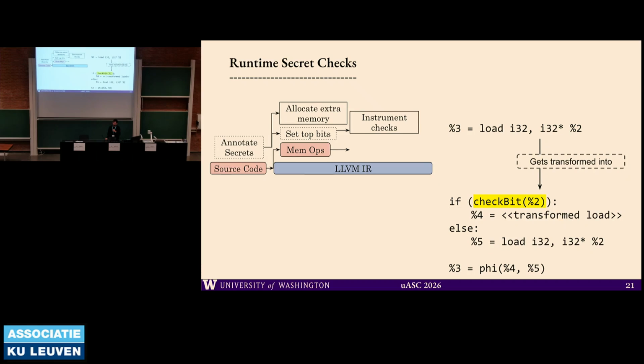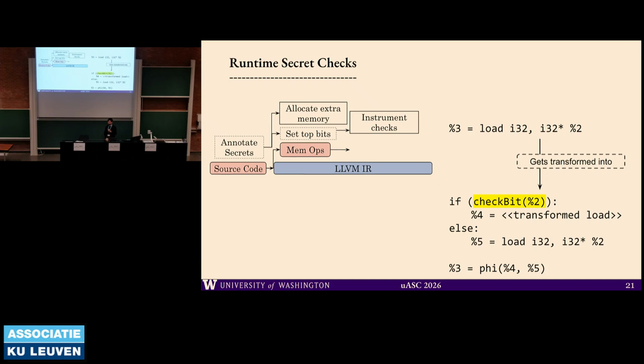Okay, so do you compile it to straight-line code or not? Like, do you compile it to a CMOV or something like that, or do you just keep the conditional jump? No, we compile to CMOV. Okay, makes sense. Thank you. Questions?